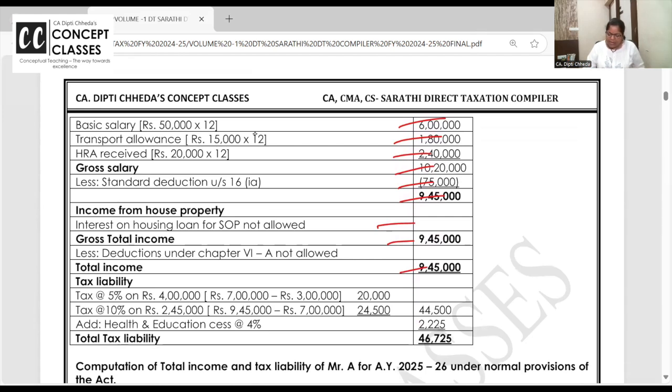So 945 is your income. Let us calculate the tax. Up to 3 lakh nil. 3 lakh to 7 lakh, the next 4 lakh is taxed at 5%. 7 lakh.